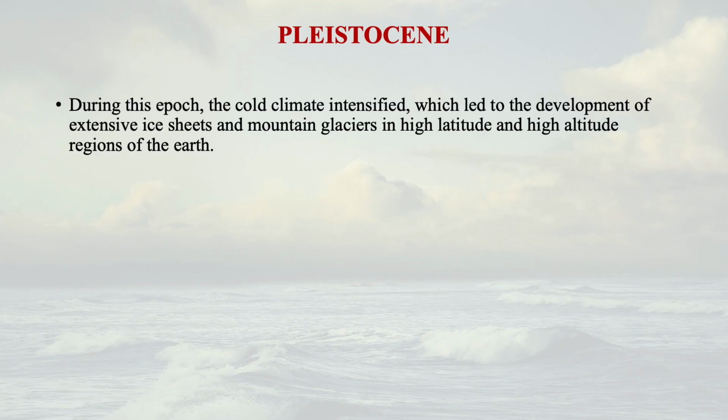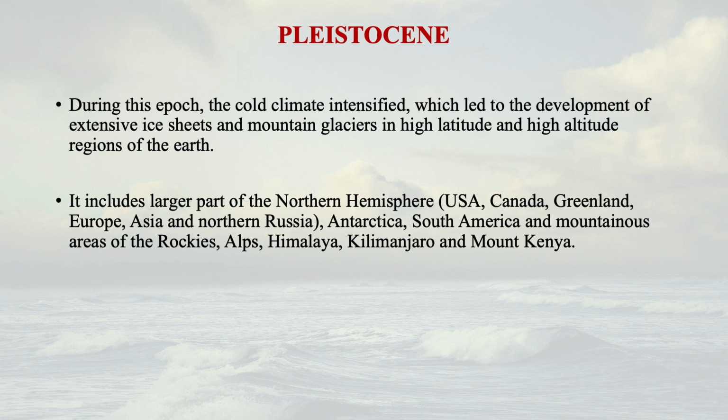During this Pleistocene epoch, the cold climate intensified. It was a severe cold, and that led to the development of extensive ice sheets and mountain glaciers in the high altitude regions and also high latitude regions, both in the north and the south. There were extensive ice masses.